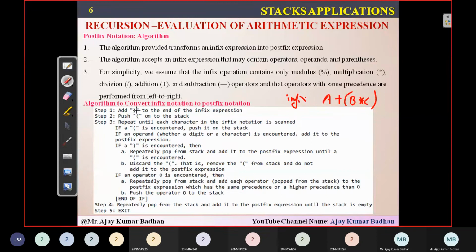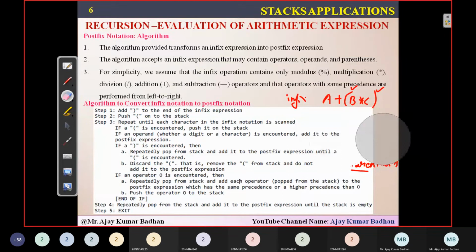He is asking you to add the pair. I want to clarify that from now onwards, whenever I'm representing the open bracket, I will call it the left parenthesis, and whenever I'm representing the closed bracket, I will call it the right parenthesis. I think you people are familiar with this. This is your left parenthesis and this is your right parenthesis.